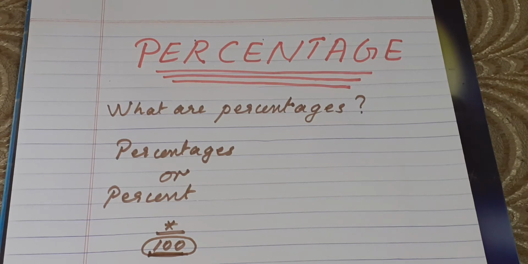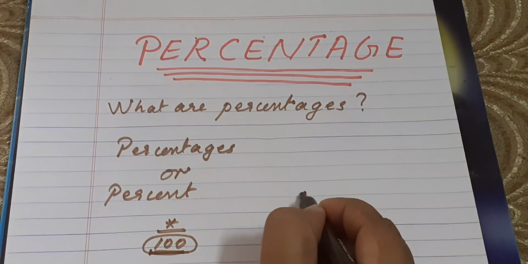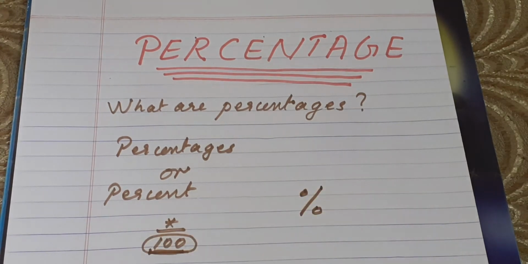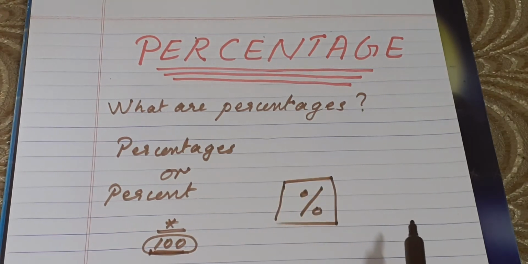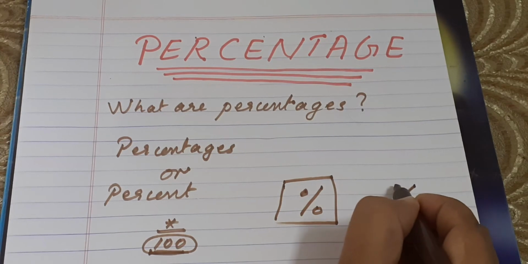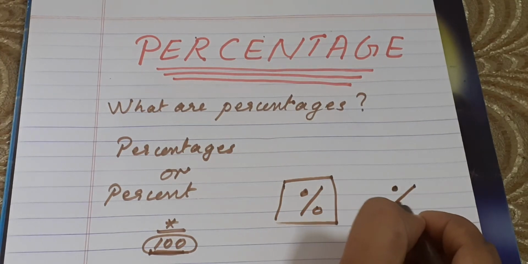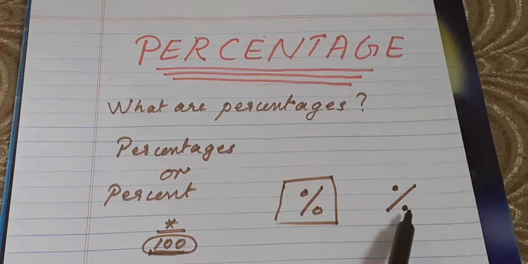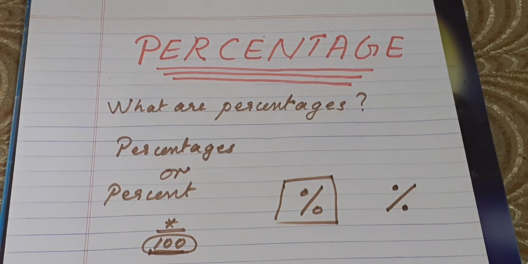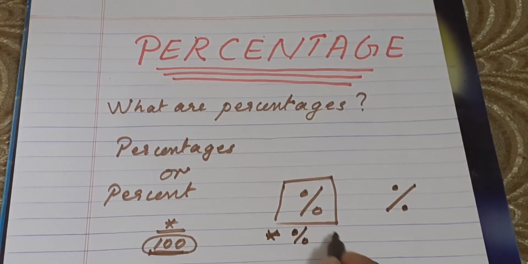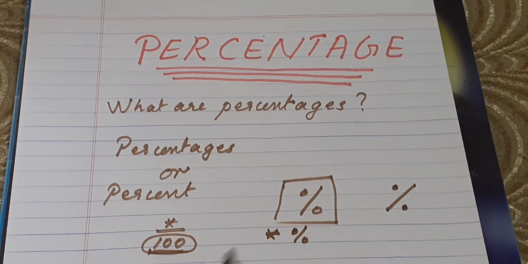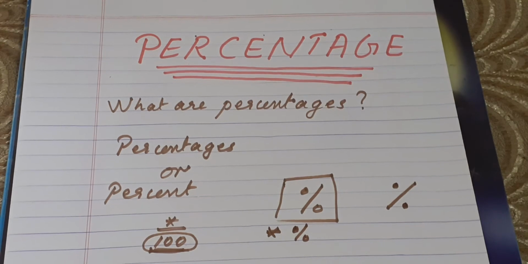Instead, we use the handy little symbol called the percent sign. How can we write this? A slanting line, a small circle here and a small circle here. This is the sign for percent. Whenever you see this symbol after a number, it means the number is a percentage. It's really a fraction with 100 as a denominator.